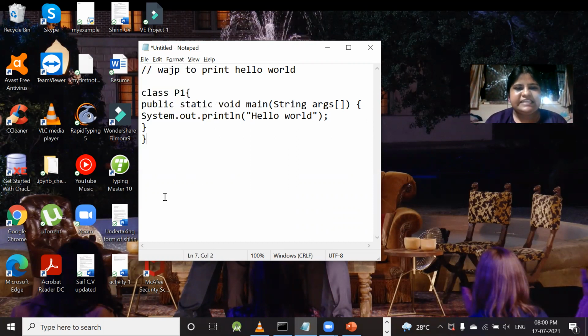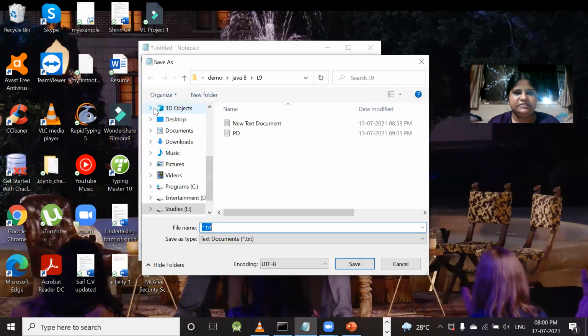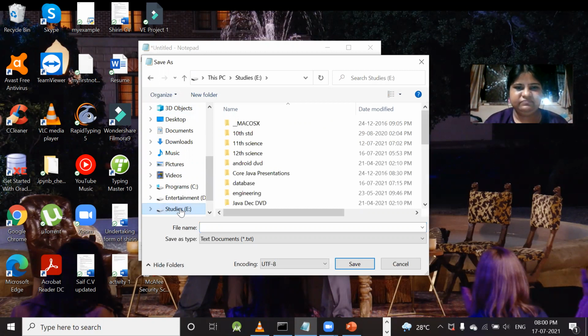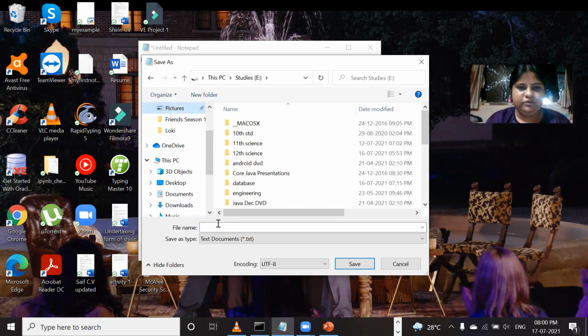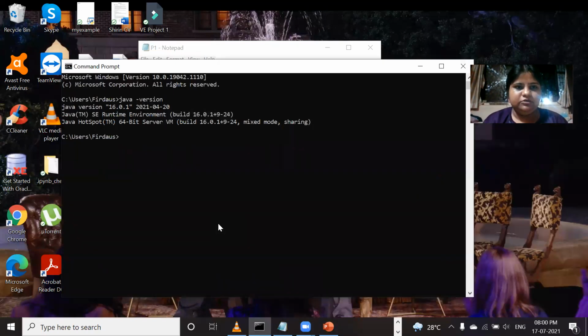When saving, we should always save it by the class name which contains the main method. Main method is inside which class? Class P1. So here we'll save it as P1.java. Now in the command prompt, in order to see which version I'm using, we have to type java space hyphen version. And here we have the Java 16 version.